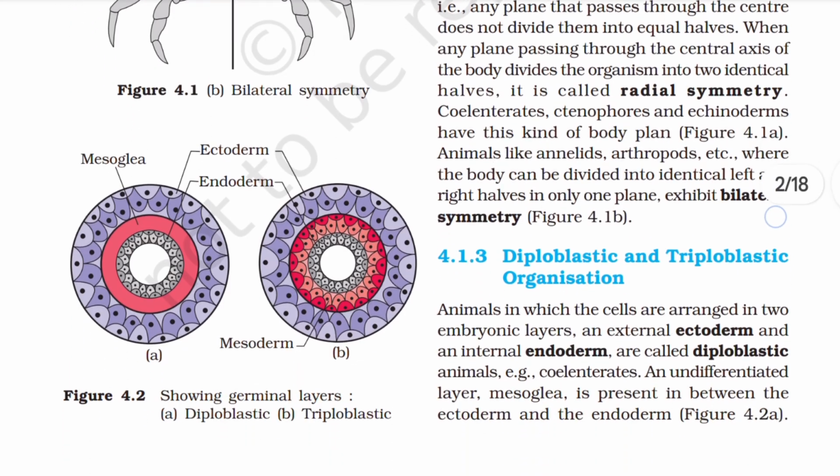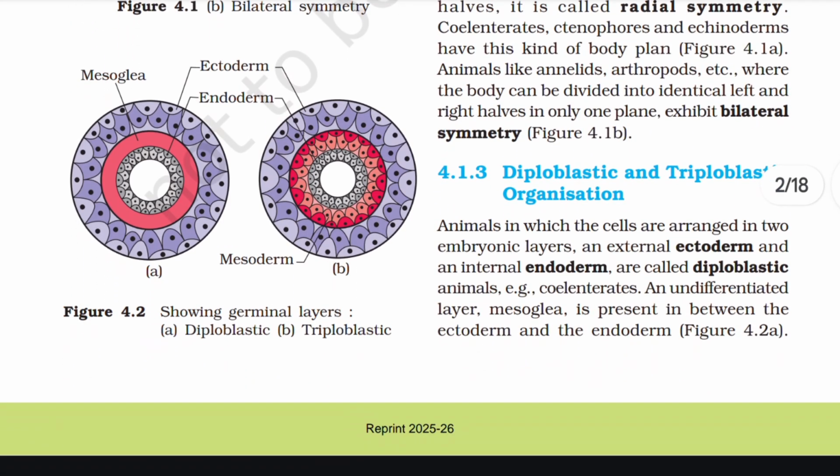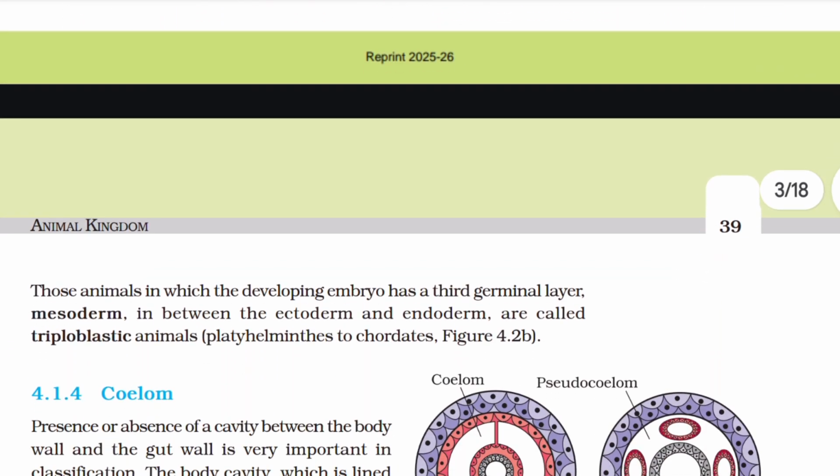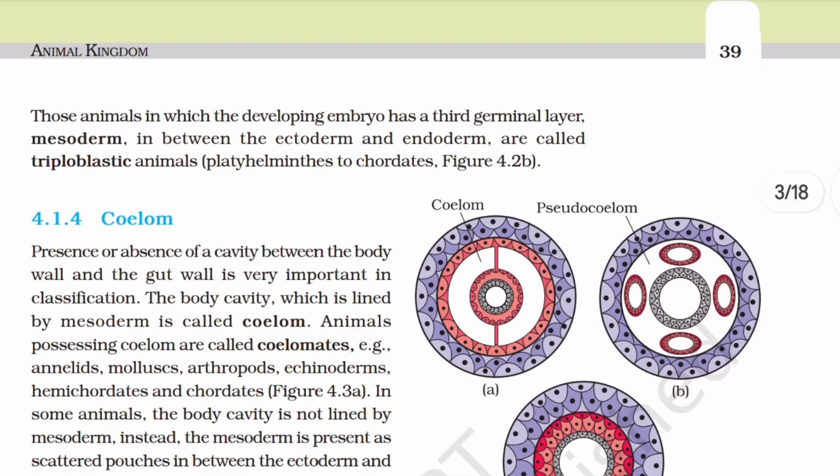4.1.3 Diploblastic and triploblastic organization. Animals in which the cells are arranged in two embryonic layers, an external ectoderm and an internal endoderm, are called diploblastic animals. Example, coelenterates. An undifferentiated layer, mesoglea, is present in between the ectoderm and the endoderm. Those animals in which the developing embryo has a third germinal layer, mesoderm, in between the ectoderm and endoderm, are called triploblastic animals. Example, platyhelminths to chordates.